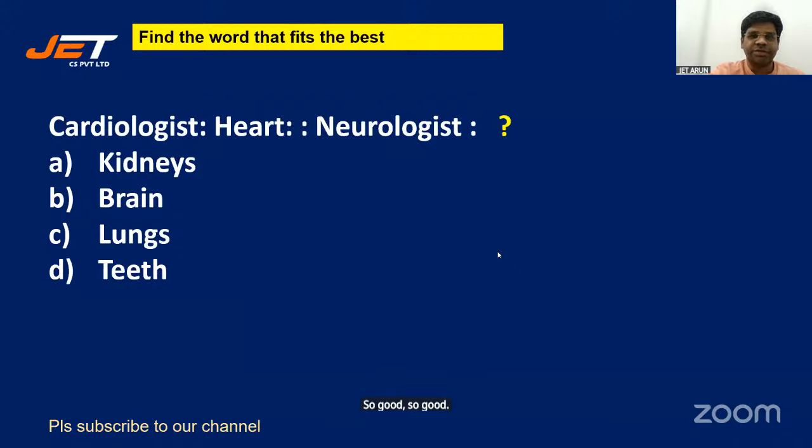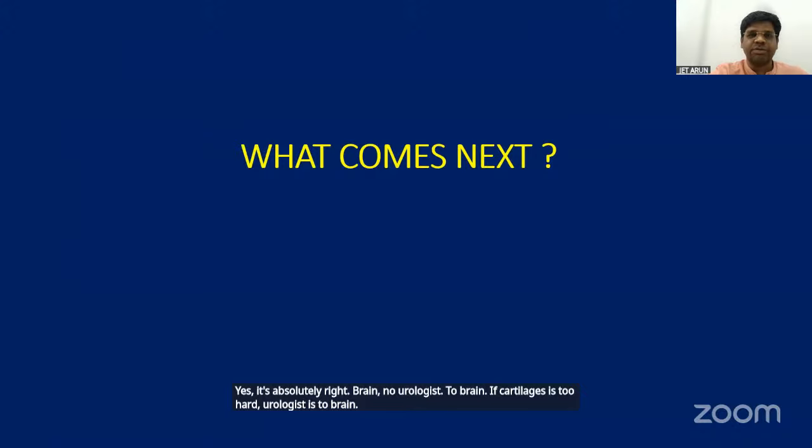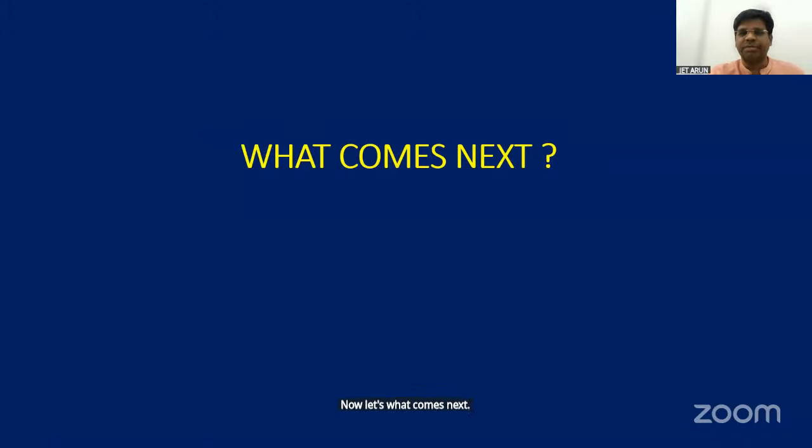Cardiologist is to heart, neurologist is to what? An expert in treatment of diseases of the heart is a cardiologist. What does a neurologist treat: kidneys, brain, lungs, teeth? Yes, it's absolutely right. Brain. If cardiologist is to heart, neurologist is to brain. Now let's see what comes next.